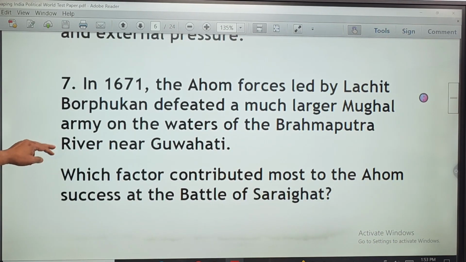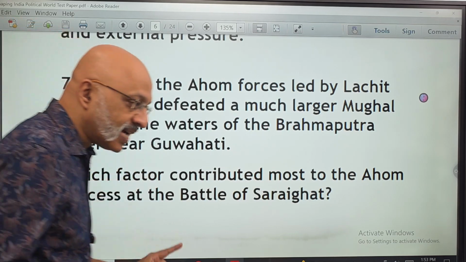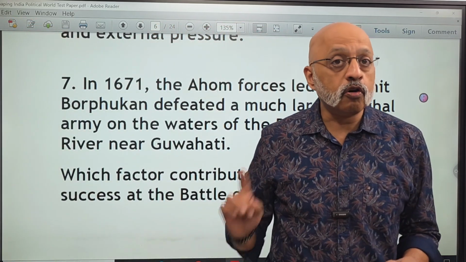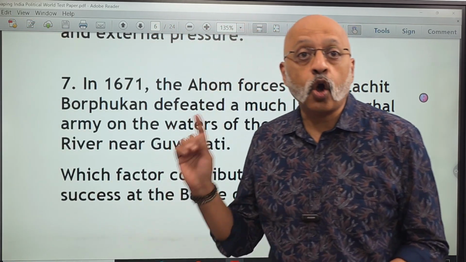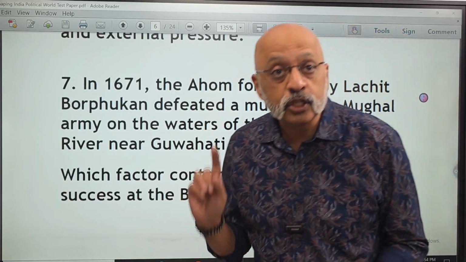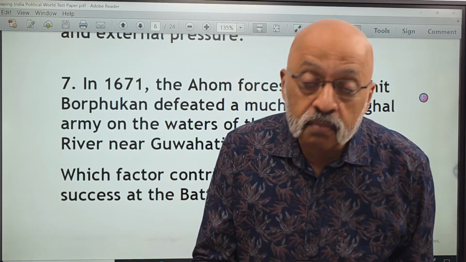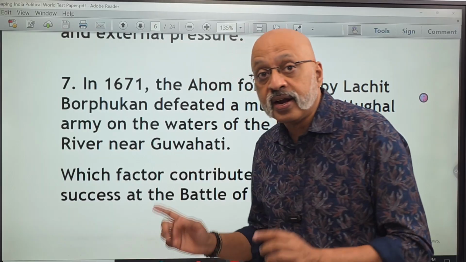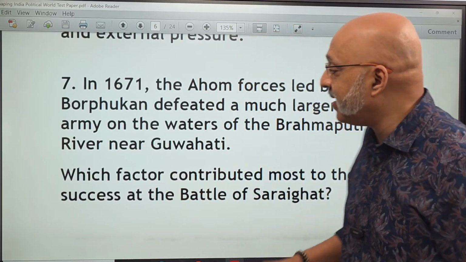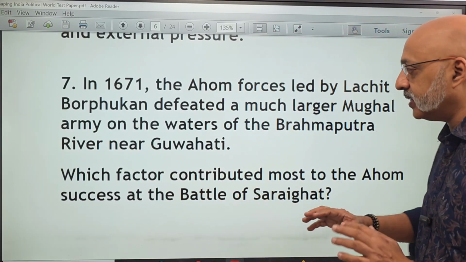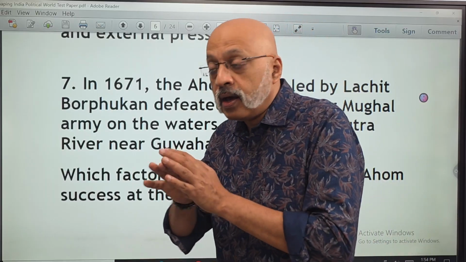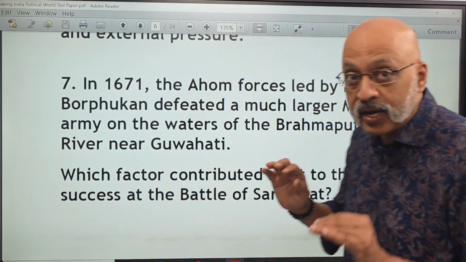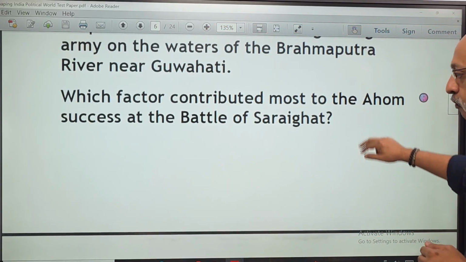This is about 1671 Ahom forces in Assam. So we have to talk about which factor. As I said, each one of these MCQs can also be asked as a 2-mark or even a 3-mark question. So the way I've written it and then written the explanation will really help you revise and understand. See, this kind of a test paper you will not find anywhere. So this has been prepared with a lot of thought.